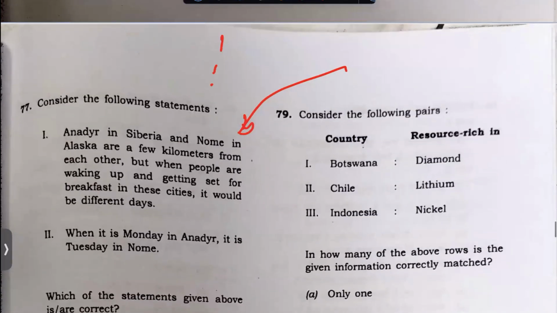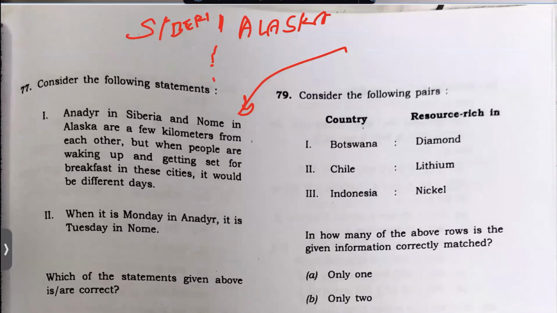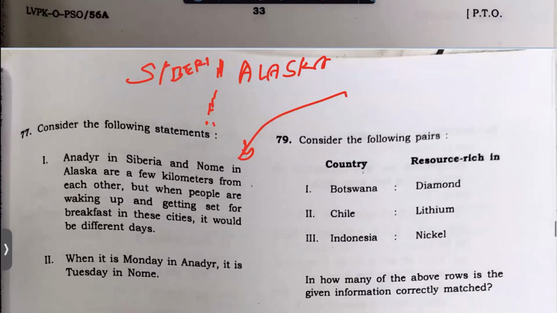So they are saying international standard line. So Alaska is here. See, that place I do not know. Alaska is here, Siberia is there. That's it, this is what I know. So a few kilometers from each other, so there is an international line. You can check it, NCERT. I'll put it in detailed analysis.